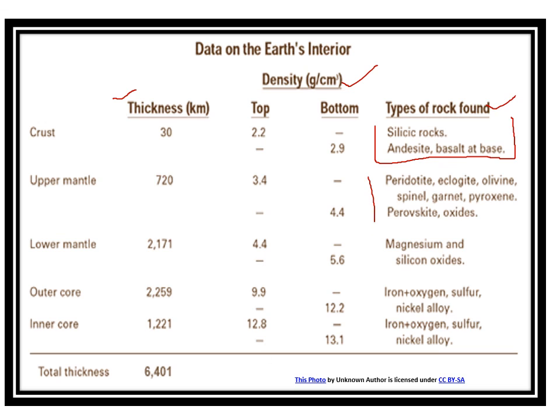The rocks in the mantle are basically magnesium and silicon oxides, and peridotite, olivine, and so on. And the rock and mineral type in the core is called Nife, that is nickel alloy and iron, that is ferrous, related to nickel.